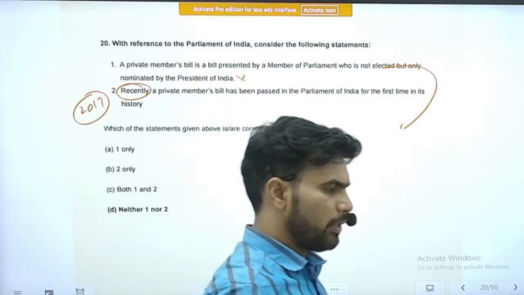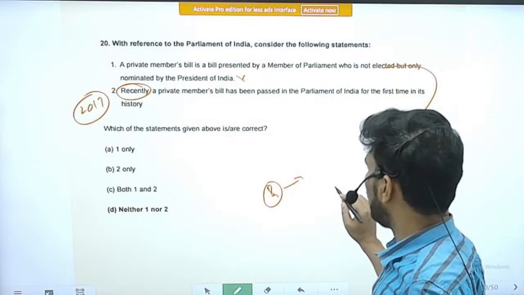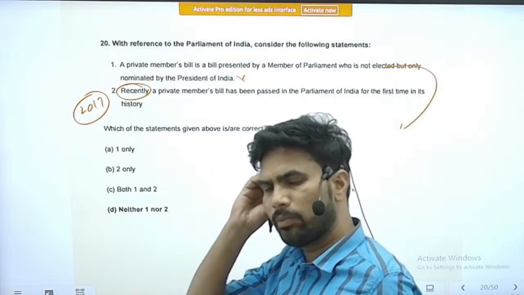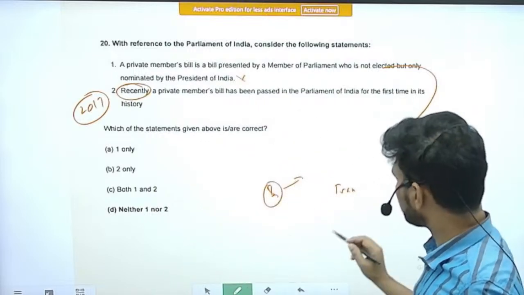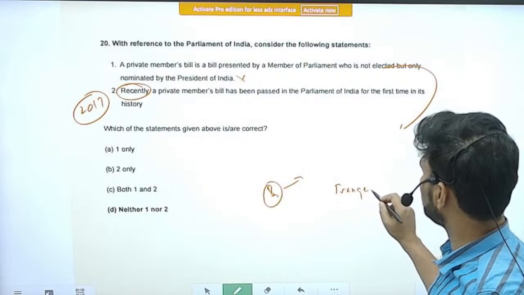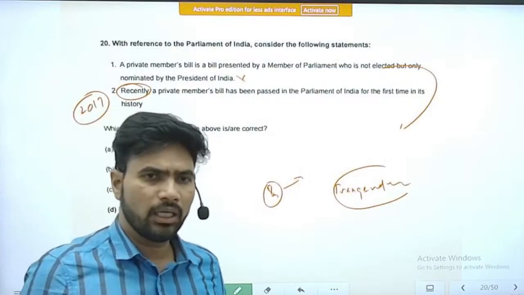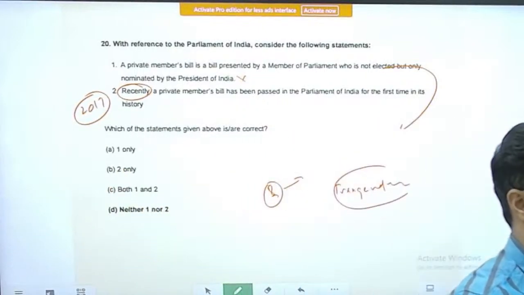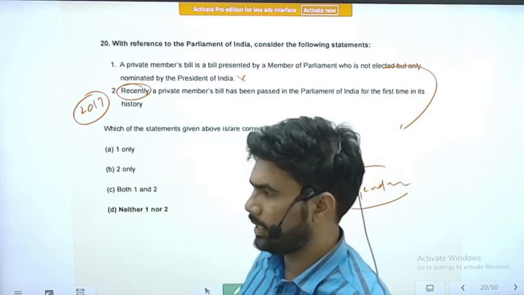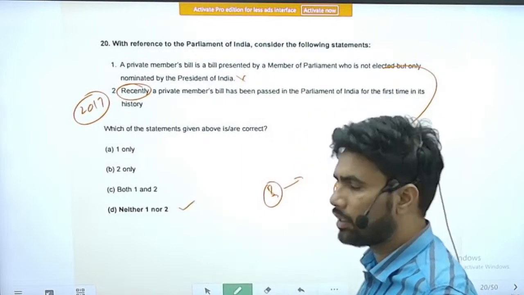Tiruchi Shiva, who is the MP from Tamil Nadu, introduced a private member's bill about transgenders. No doubt now we have an act that was introduced by the government itself. But before that, he introduced a private member's bill on transgenders. However, that bill was not passed by the parliament. My idea is that it was not even introduced. He tried to introduce that bill, but I think it was not accepted, I guess. So this is the story about the private member's bill. So none of the statements given are correct.